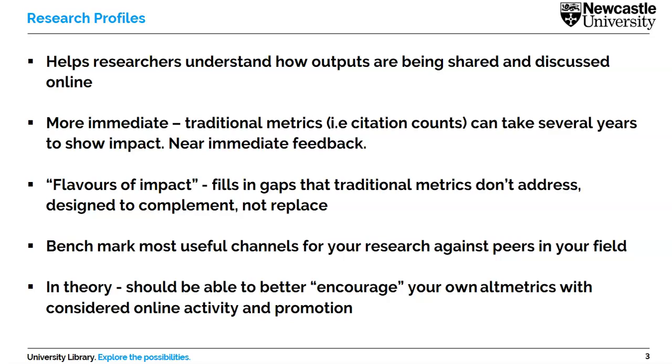If we think about this in a bit more detail, why would those kinds of metrics be valuable to us or to researchers in the 21st century? How can they help, or what can they add to your view of your work and the work of others as well? So essentially, a few arguments in favour of altmetrics. They help you as a researcher understand how your outputs are being discussed, shared, commented on, referred to in the online community. And because of that, it's a much more current, much more immediate feedback loop than you would have to wait for if you were waiting for those more traditional types of metrics like citation counts.